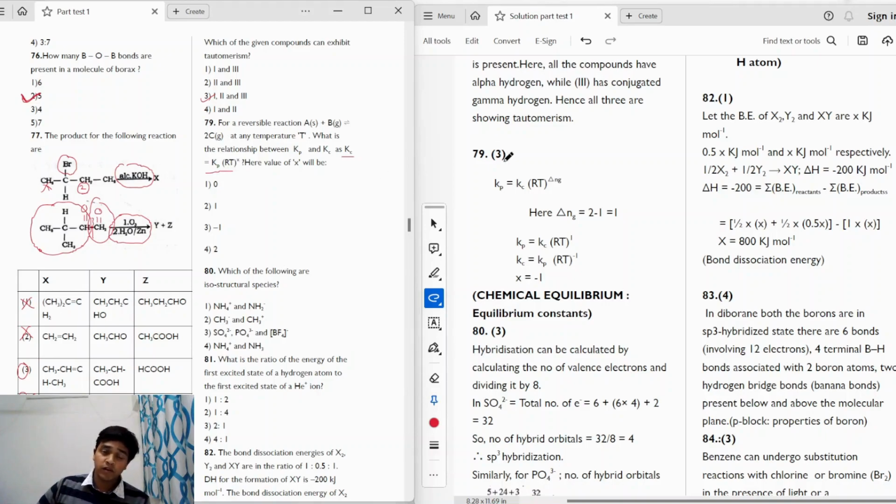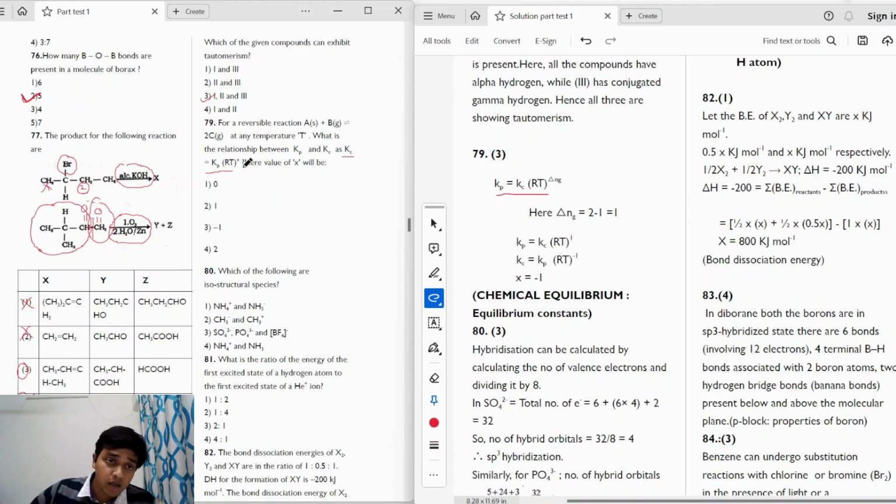Okay, so we have to find out the relationship between Kp and Kc. We know that the relation between Kp and Kc is given as Kp is equal to Kc into (RT) raised to the power delta Ng, where delta Ng is the change in the number of gaseous molecules. The change in the number of gaseous molecules is given by the number of moles of gases on the product side minus the number of moles of gases on the reactant side.